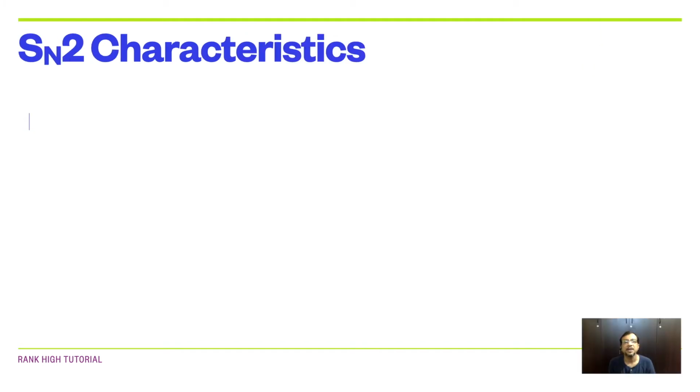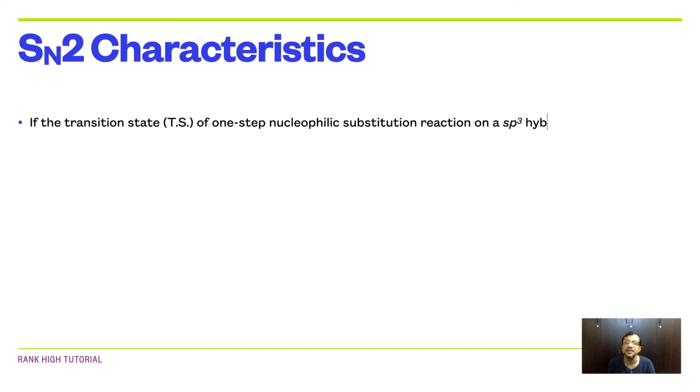Now I will explain the SN2 characteristics in detail. To know the SN2 characteristics, you first have to know what is called sp3 hybridization. In sp3 hybridization, there is a redistribution of electron densities between the 2s and 2p orbitals.